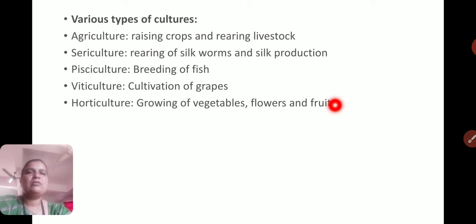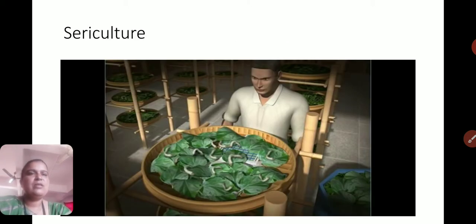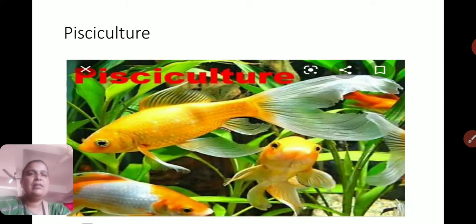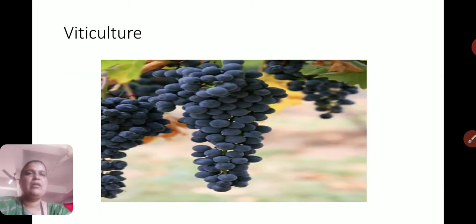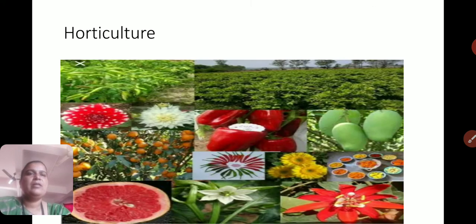So these are all the types of farming, types of cultures, and we will see them with the help of images. Now this is sericulture. You can see silkworms. Then pisciculture, various kinds of fish bred in tanks, an occupation done to earn money. Then viticulture, and then we can see horticulture, in which fruits as well as vegetables, flowers, etc., are grown.